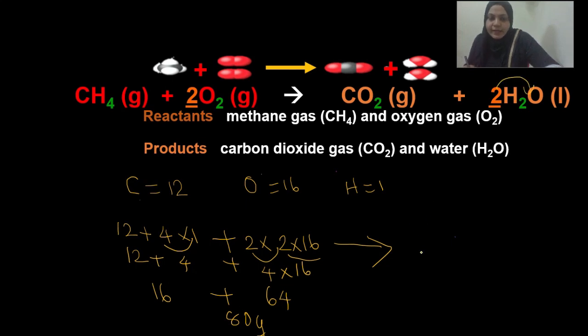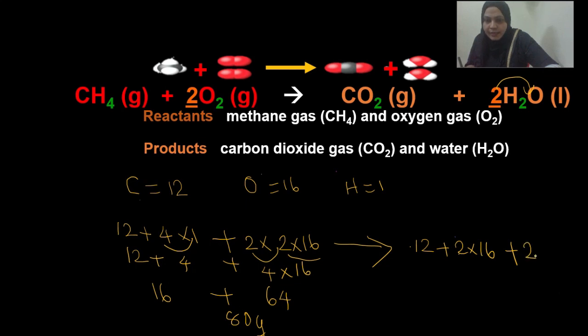Here on the right hand side we have carbon dioxide and water. First we do carbon dioxide. What is the atomic mass of carbon? Carbon is 12, plus what is the atomic mass of oxygen? 16. But here how many oxygen are present? 2. So 2 into 16. Plus water. What is the atomic mass of hydrogen? 1.